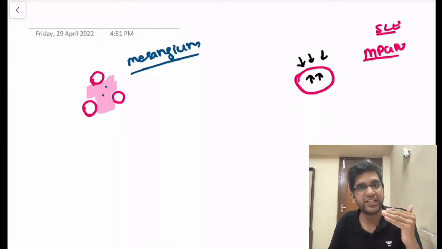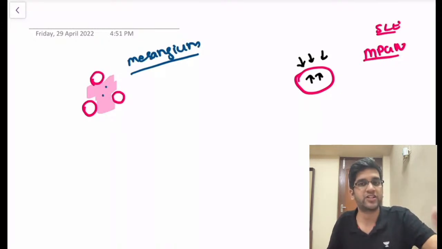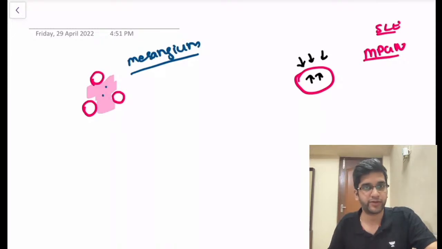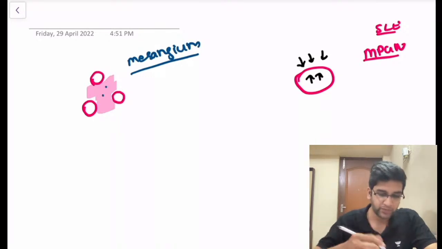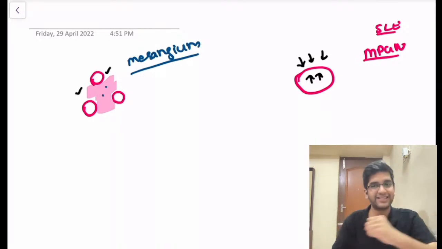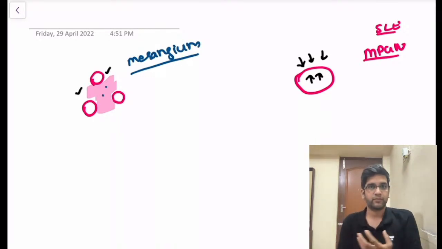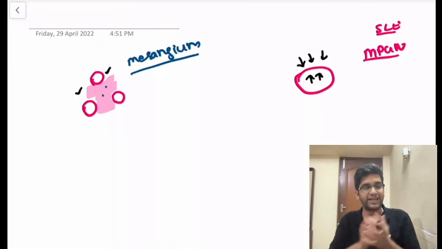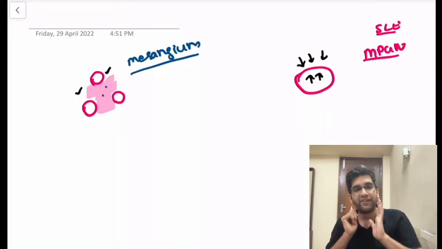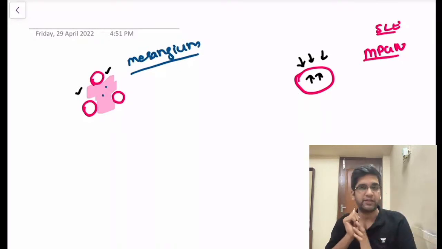Whenever any tissue in my body is injured, will it be followed by healing? And healing is always by fibrosis, that is collagen deposition, right? Healing is always by fibrosis and collagen deposition. So if collagen deposition increases, can I say the scaffold will increase? Whatever my mesangium is, the scaffold will increase, right? That's one.